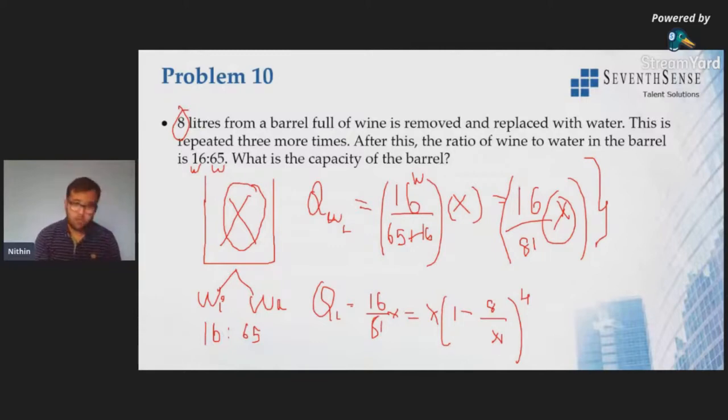Aditya says 24. What about others, guys? I want others also to please respond. If it is difficult, I'll help you understand this.